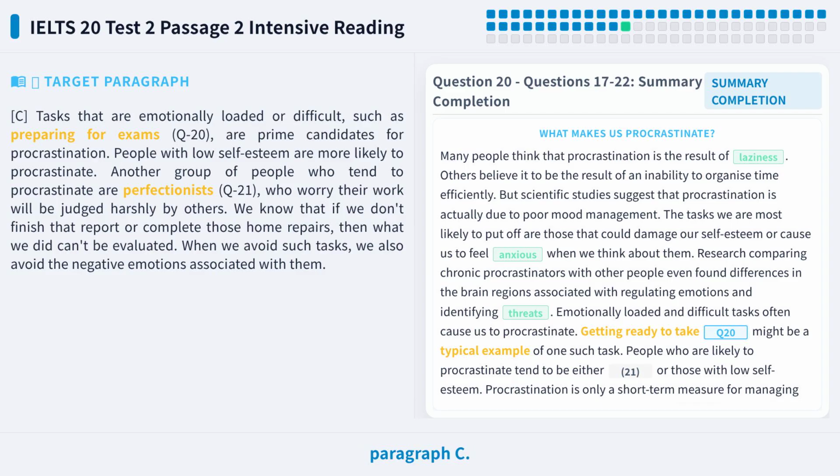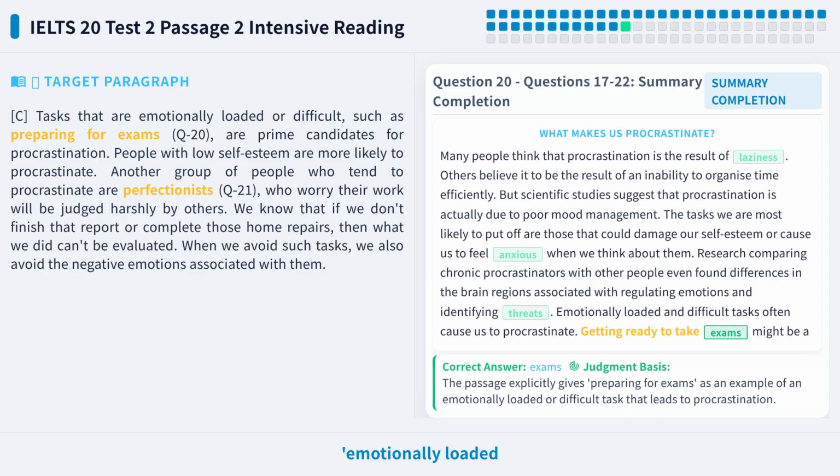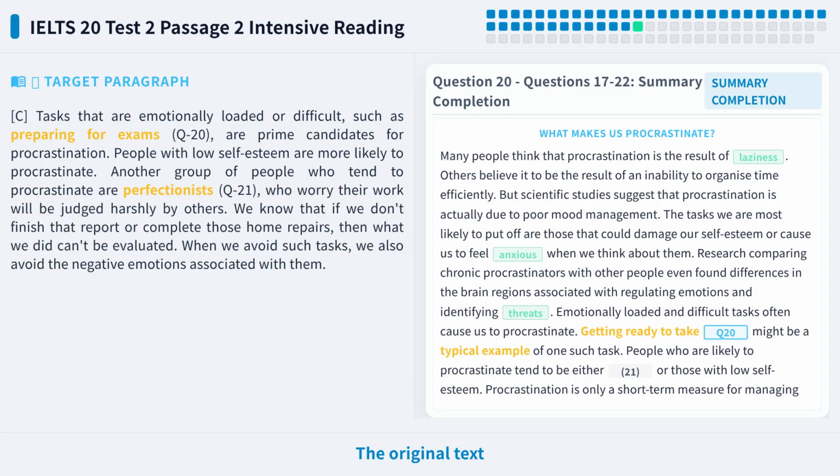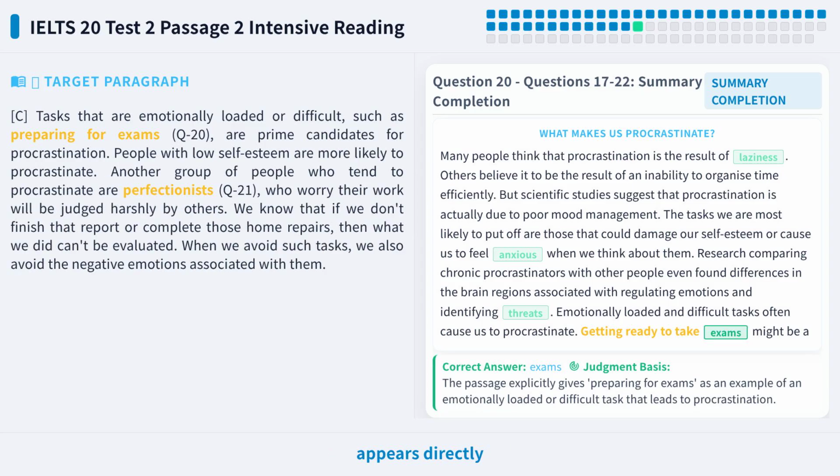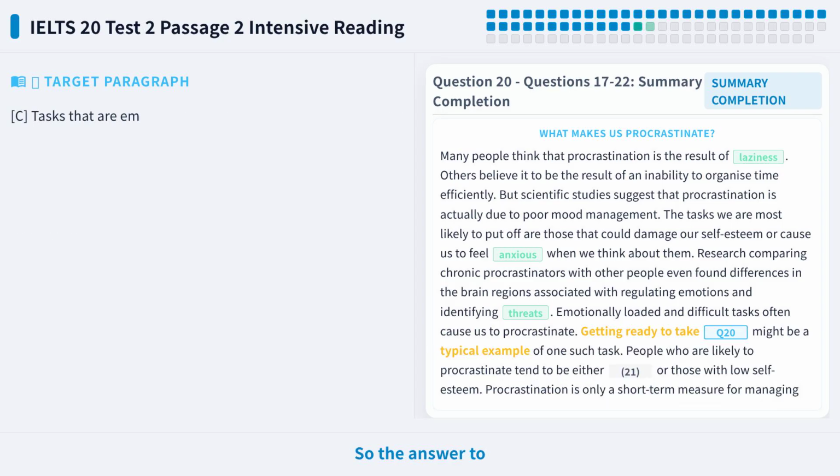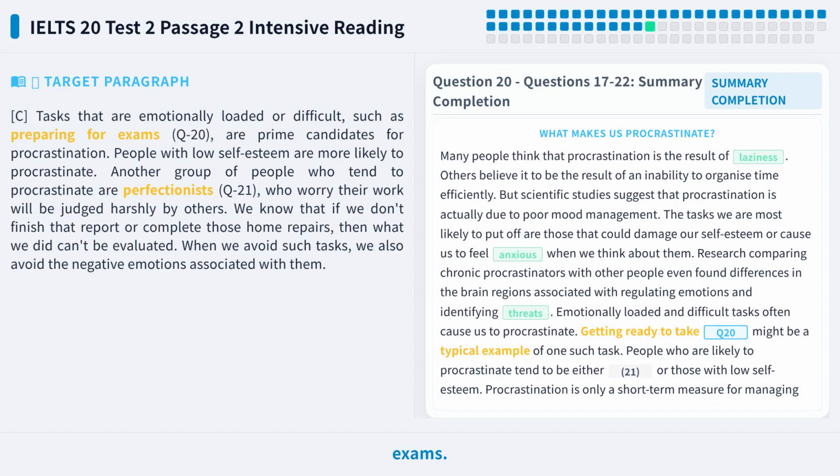Let's go back to paragraph C. The beginning of the paragraph mentions emotionally loaded or difficult tasks, and then gives an example. The original text says such as preparing for exams. The word exams appears directly in the text. No replacement is needed. So the answer to question 20 is exams.